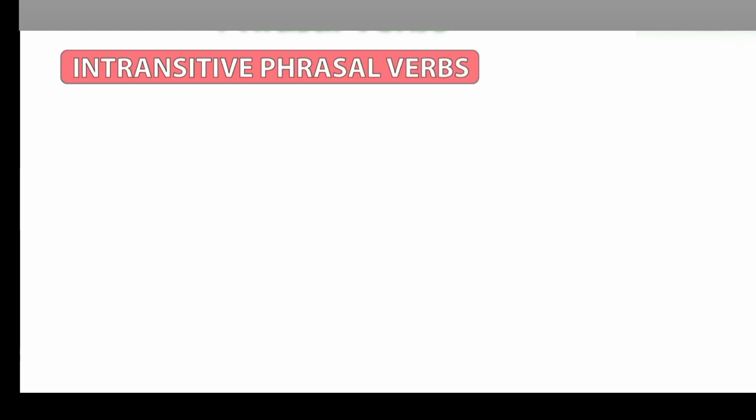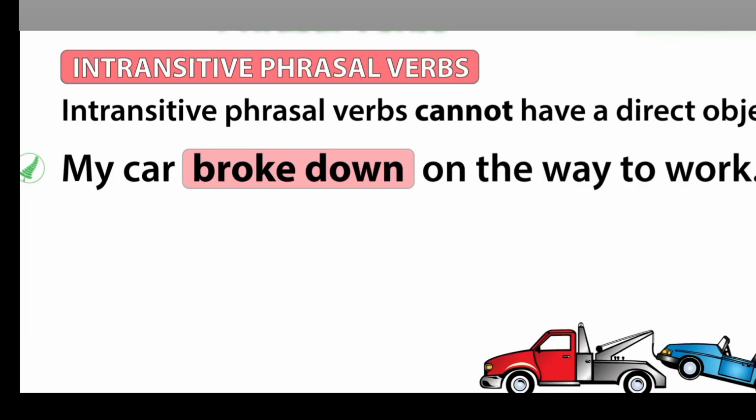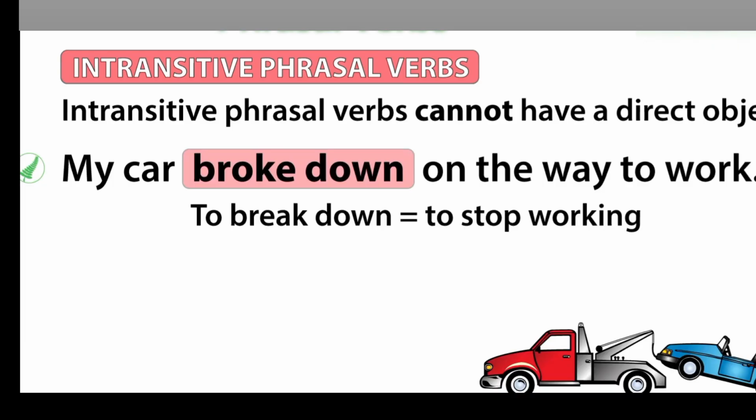Intransitive phrasal verbs. The same rule applies to intransitive phrasal verbs. You cannot have an object after an intransitive phrasal verb. "My car broke down on the way to work." Broke down is the past tense of "to break down."